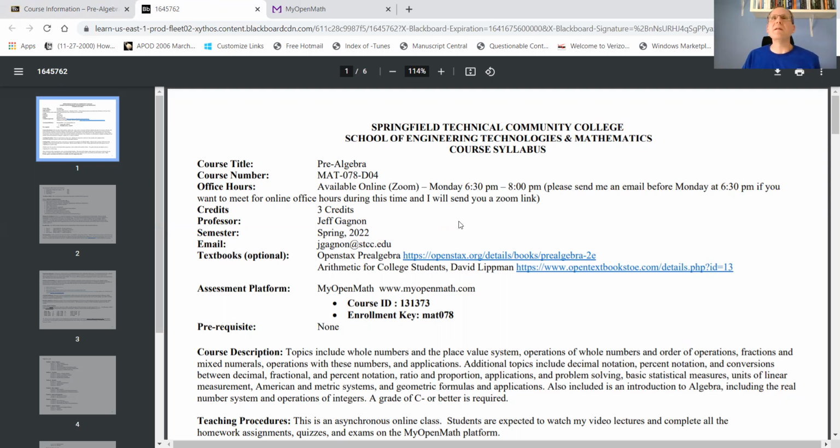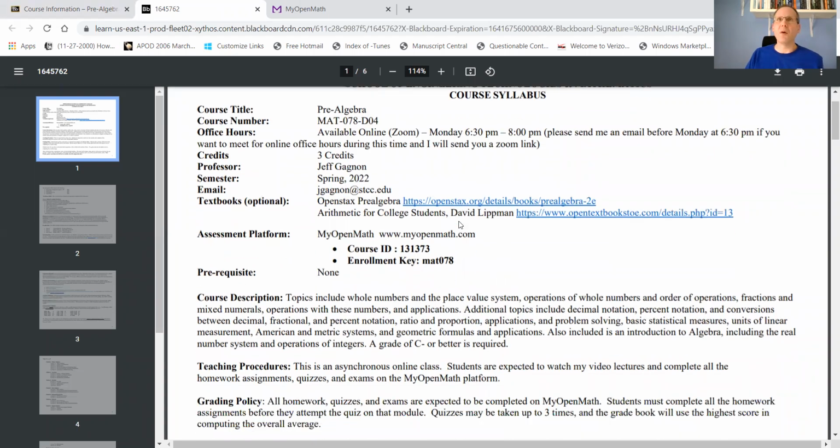Let's see. There are 2 textbooks for the course here. Again, these are also optional. You might be able to get through this entire course just by watching my lectures and doing the homework, quizzes, and exams, all the assignments on MyOpenMath. However, if you want some more resources, if you want some actual textbooks to read, then these are 2 free textbooks that I have linked here that cover all this pre-algebra material.